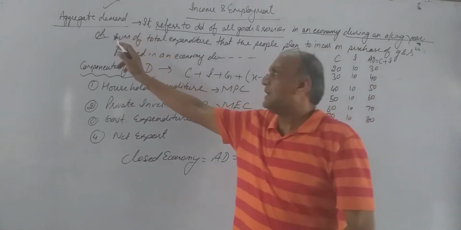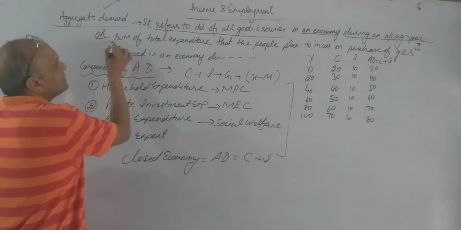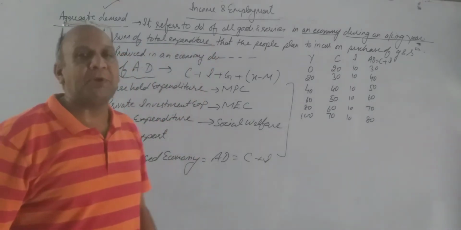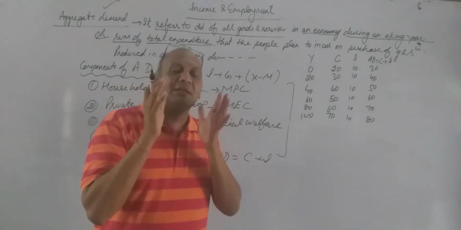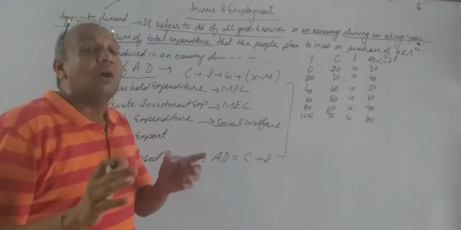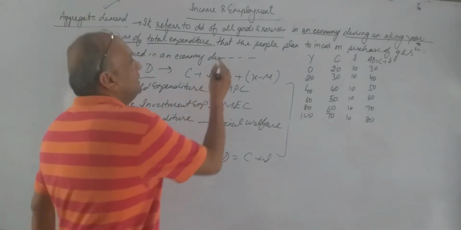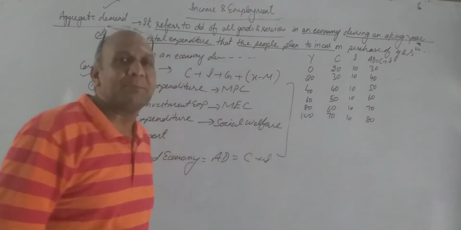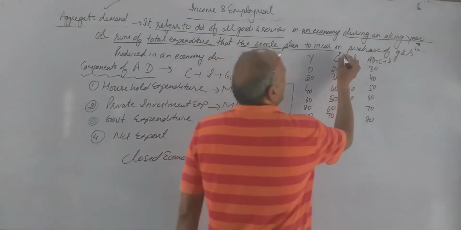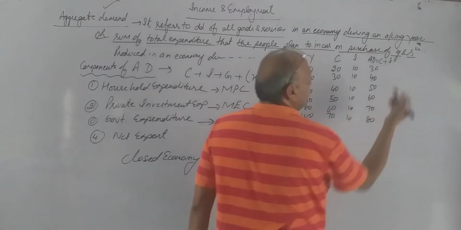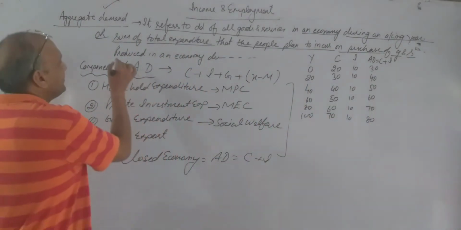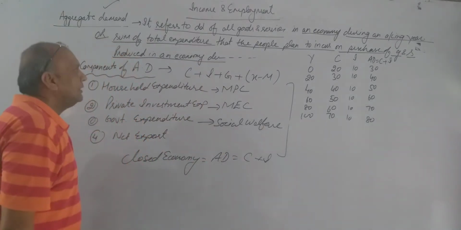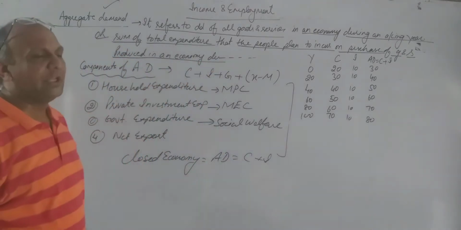Or in other words, aggregate demand is the sum of total expenditure done in the entire country, expenditure that the people plan to incur on purchase of goods and services produced in an economy during an accounting year.